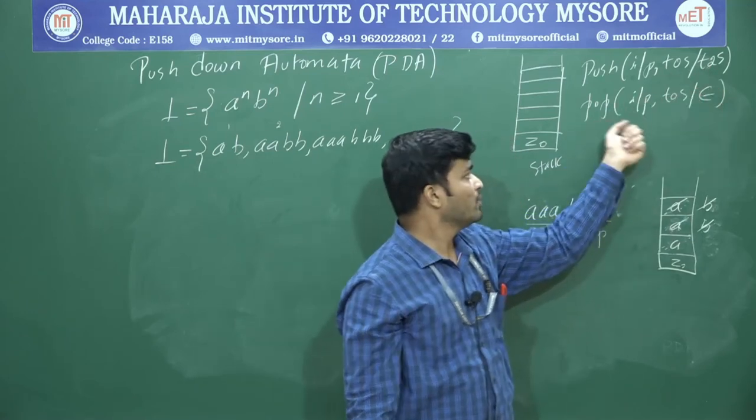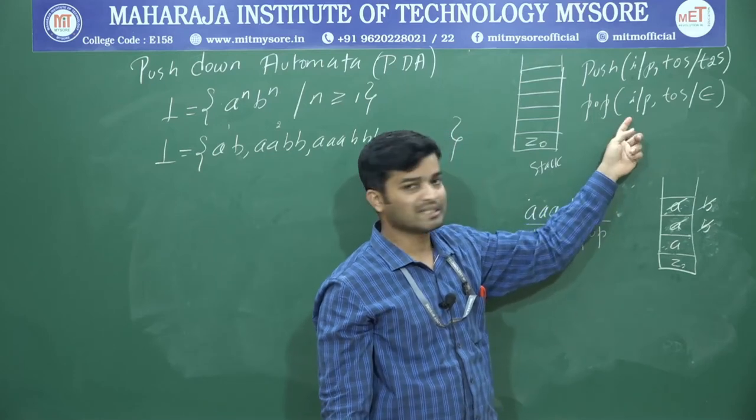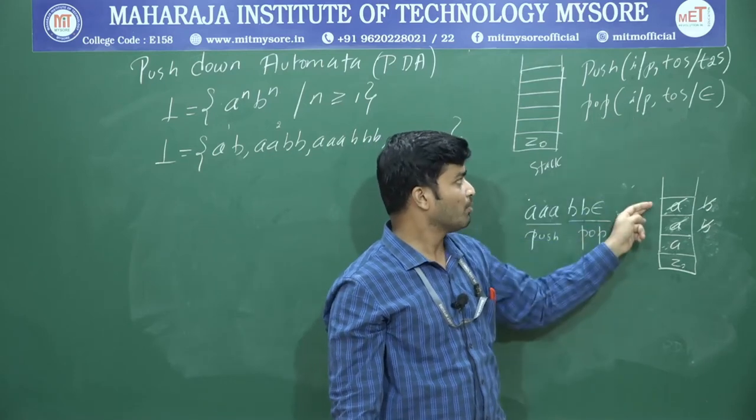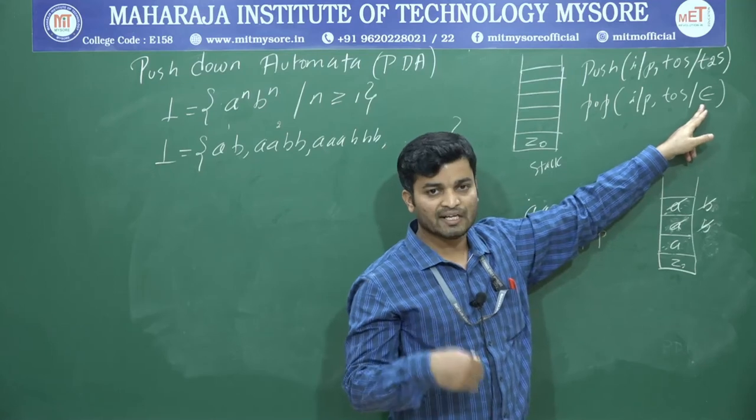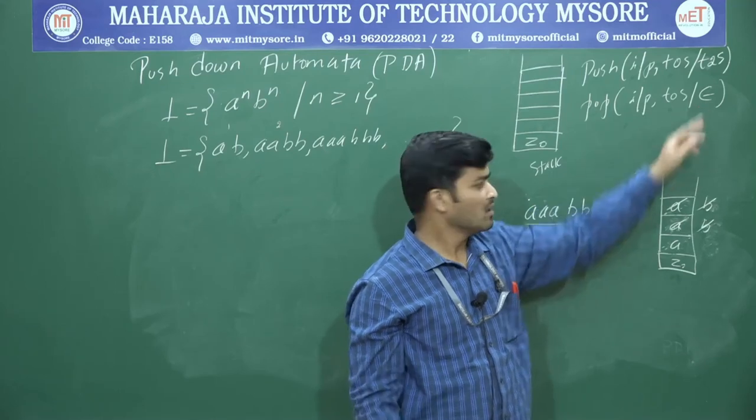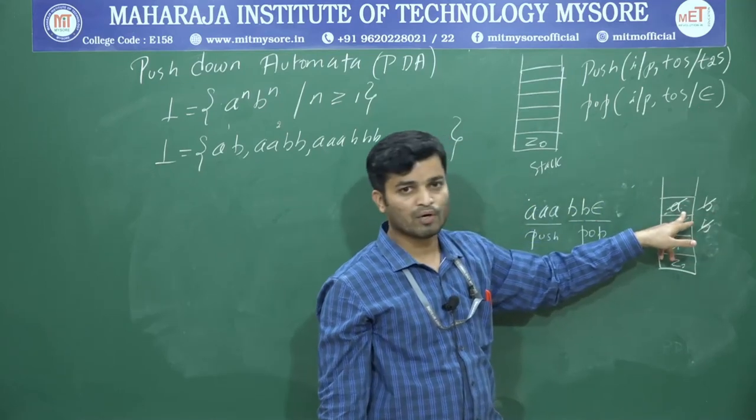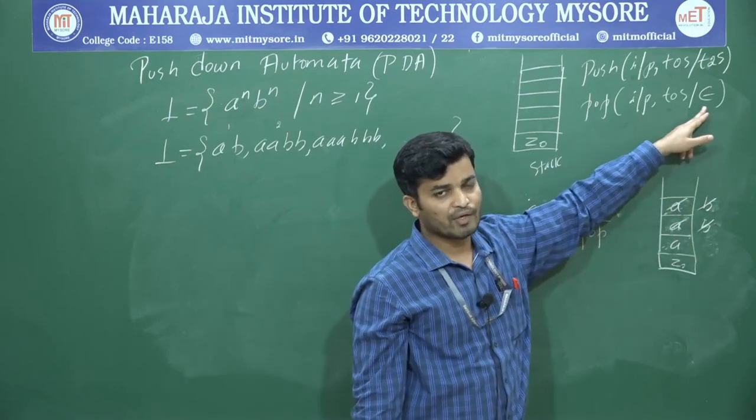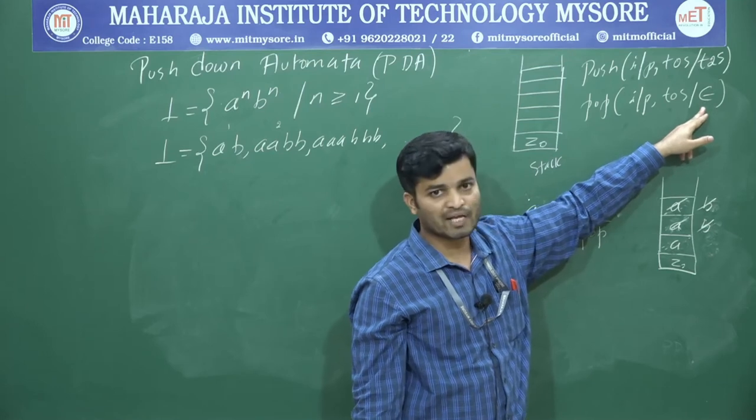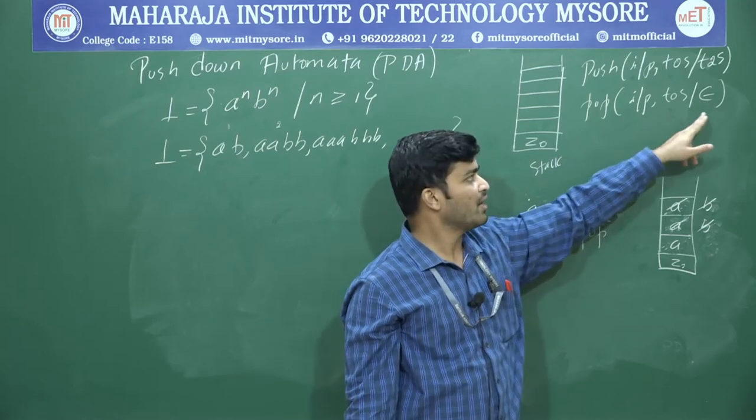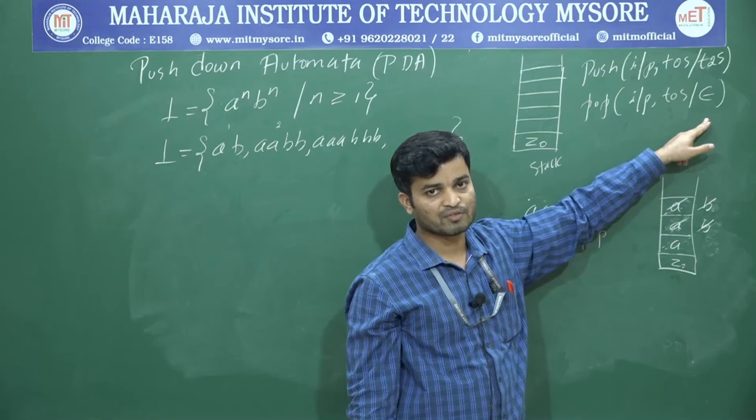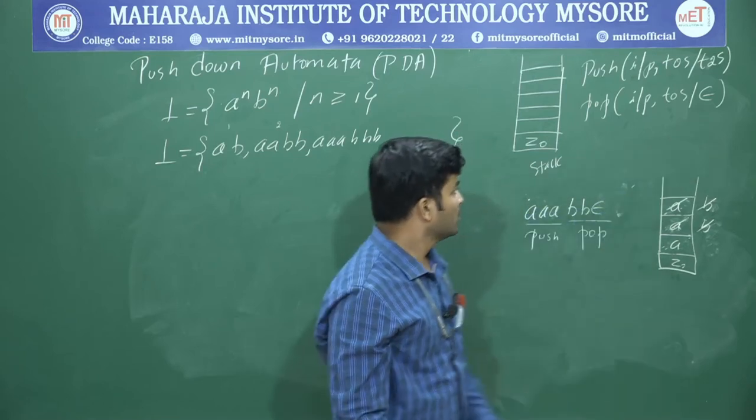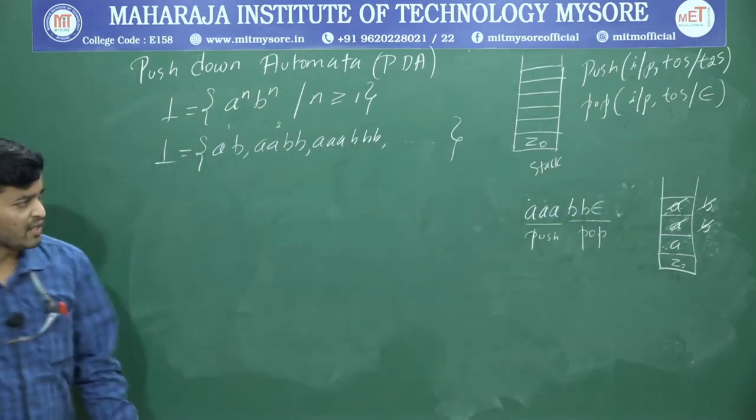For pop, I will use this notation. First I will write the input, next the top of the stack, and then epsilon. Epsilon means we are just deleting, so we are popping one A for the corresponding B. That is the meaning of epsilon. If I have not done anything, I will write the symbol as it is. Now I am going to design that PDA.